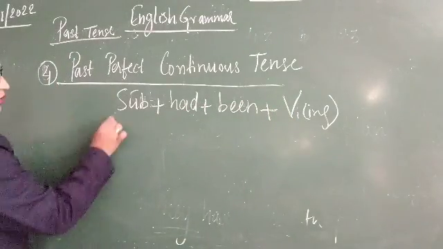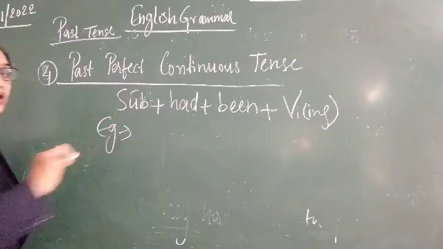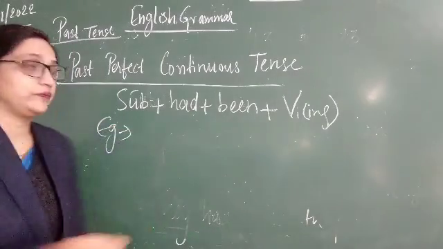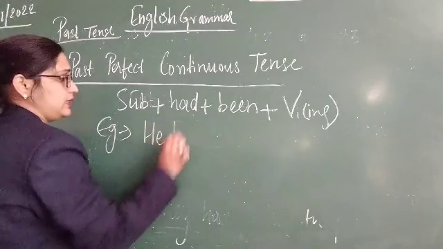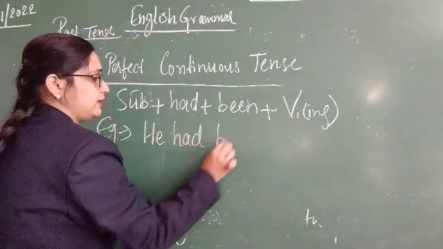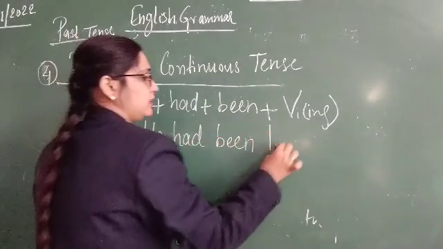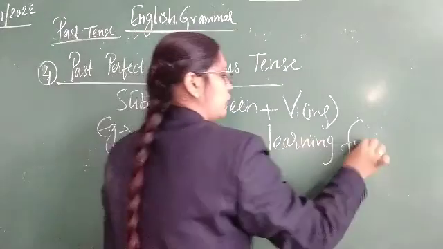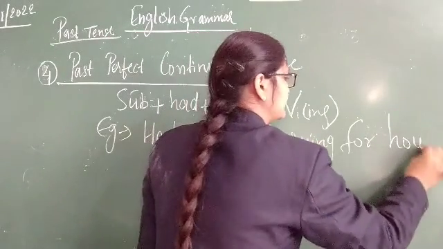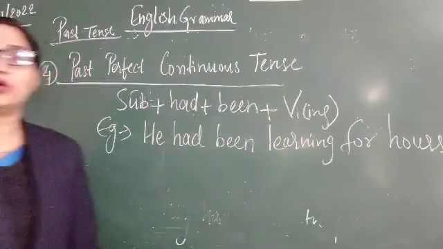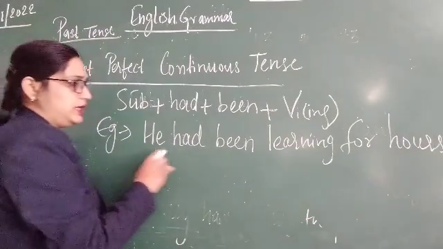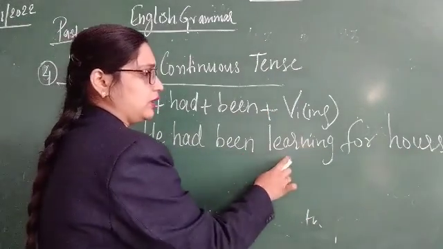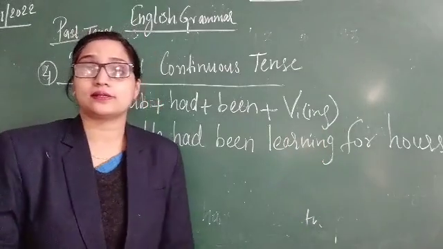Okay, now the example. Example is he had been learning for hours. Okay, he had been learning for hours.